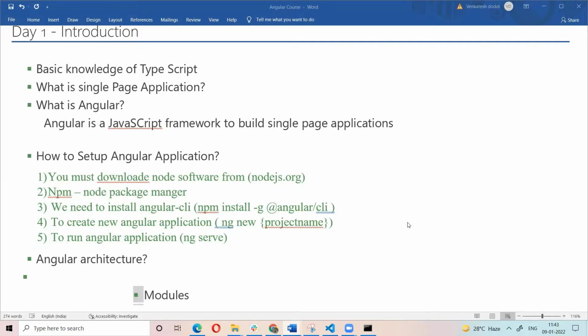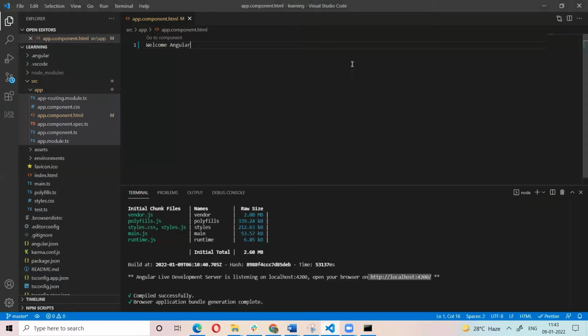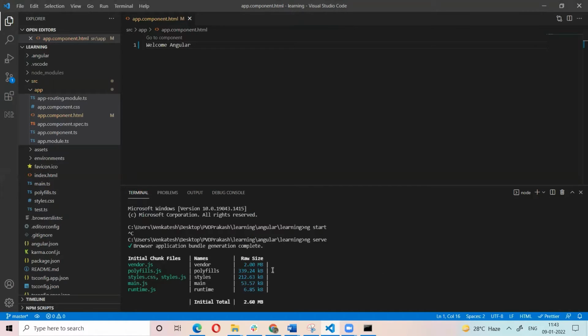Which editor have you used to build this Angular application? Visual Studio Code. Which version of Angular are we using? The latest version.